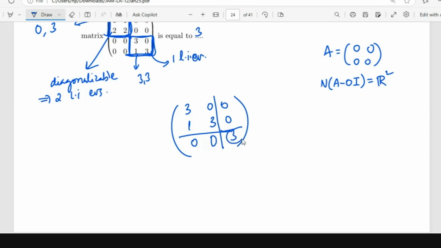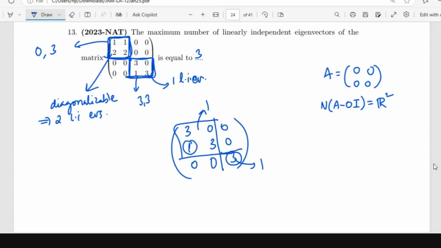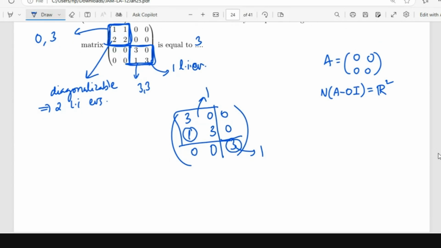This is a diagonal block. This is another diagonal block. This is in the form where you have a 1 here. So for this block, you will have one linearly independent eigenvector. For this block, you will have one linearly independent eigenvector. So when you have a Jordan decomposition, for each block you will have a linearly independent eigenvector. If you have different eigenvalues, then no problem. Distinct eigenvalues means the matrix is diagonalizable. There is a problem only when there are repeated eigenvalues.